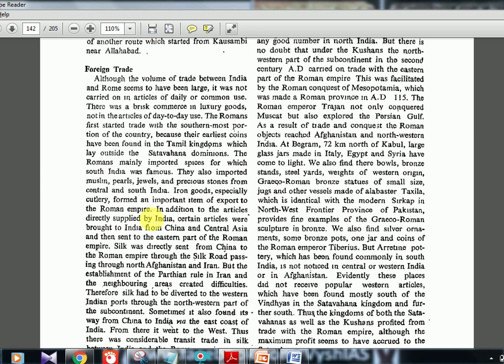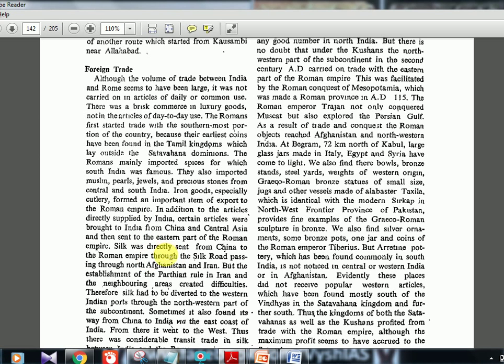In addition to the articles directly supplied by India, certain articles were brought to India from Central Asia and China, and then sent to the eastern part of the Roman Empire. So it's not only things produced here that are exported. They will take items from China and then sell them to Romans also. That also used to be done by Indians.